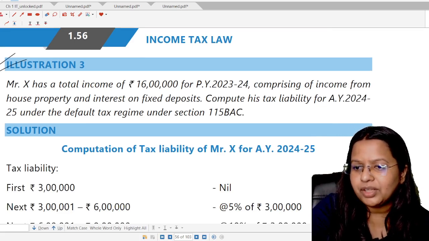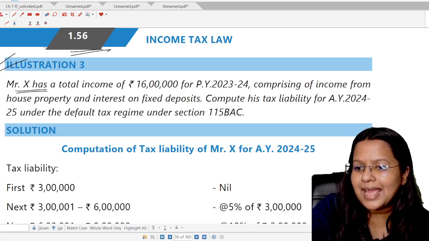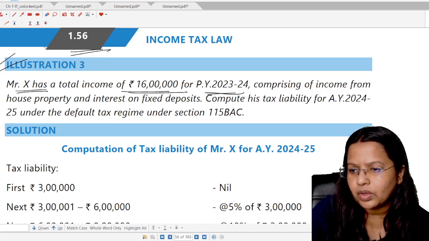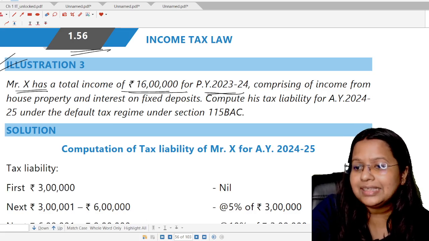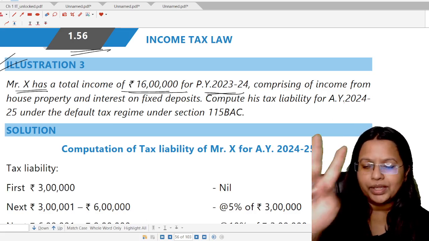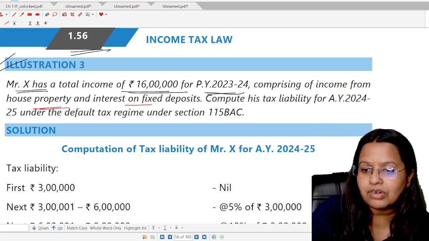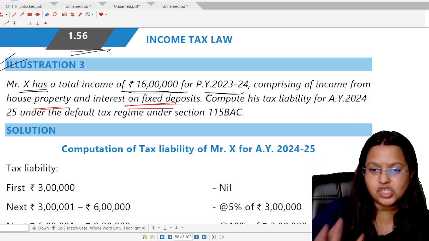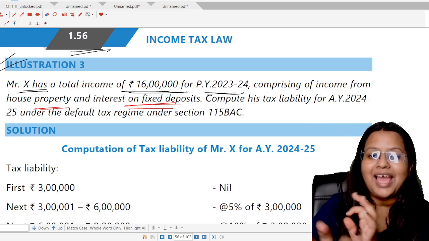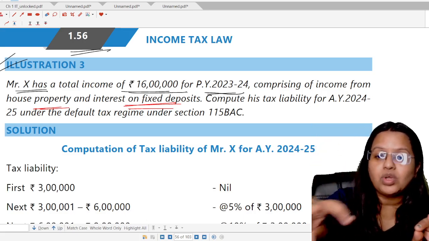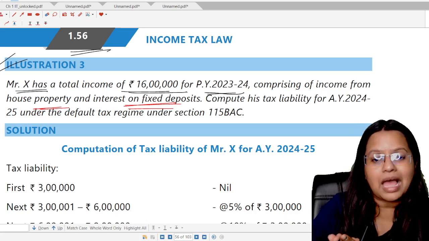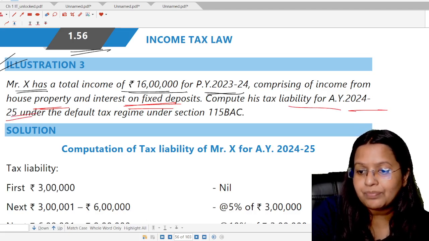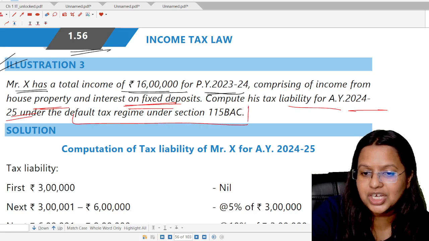Okay. Illustration number 3, page number 1.56. Mr. X has a total income of rupees 16 lakh for the previous year 2023-24. Now, this income of 16 lakh comprises two incomes, that is income from house property and interest on FD. It means we have no special rate income here. Both incomes are going to be taxable on the basis of the slab rate only. Okay, so compute his tax liability for assessment year 24-25 under the default tax regime under section 115BAC.